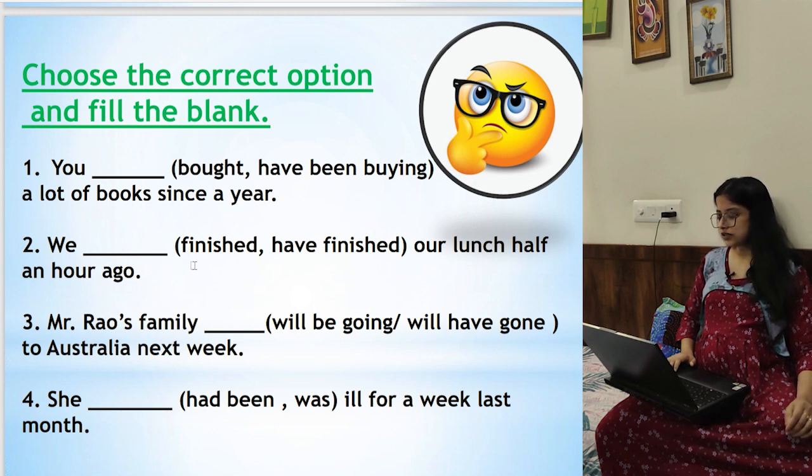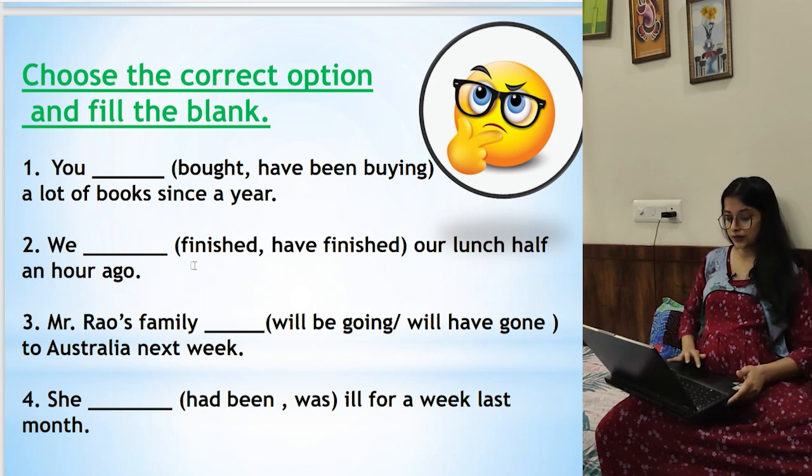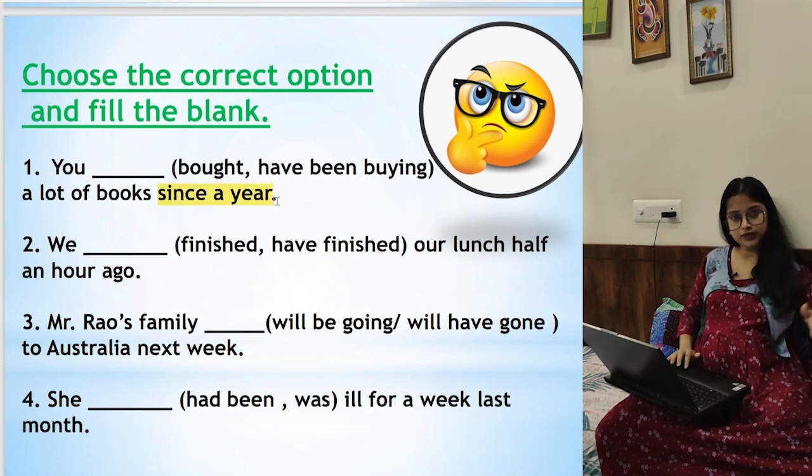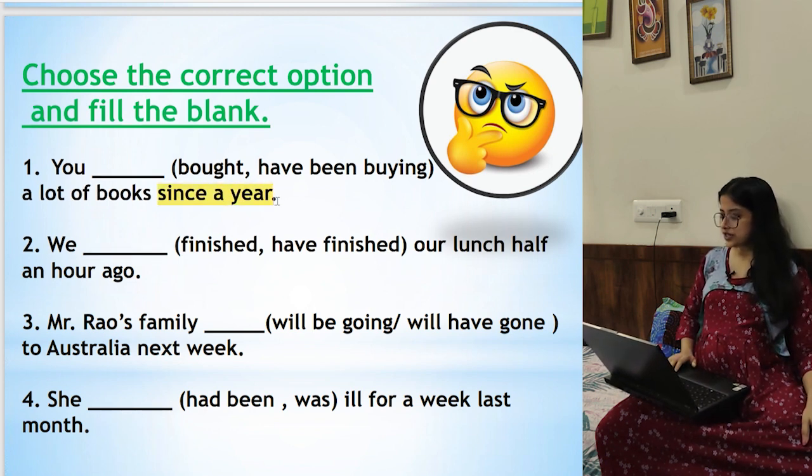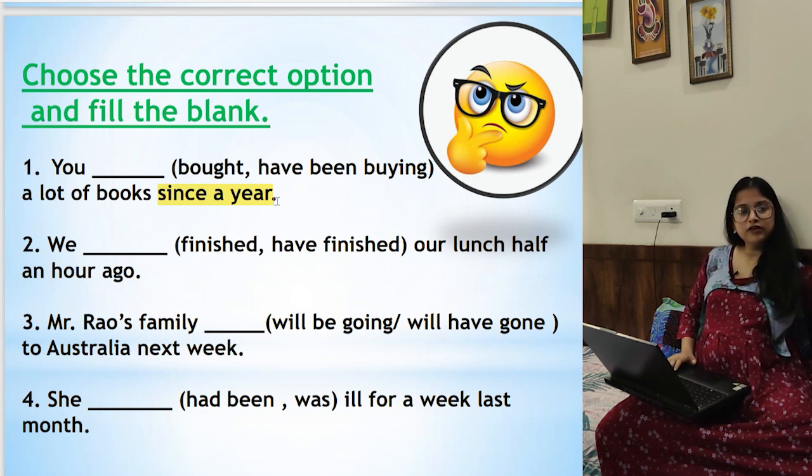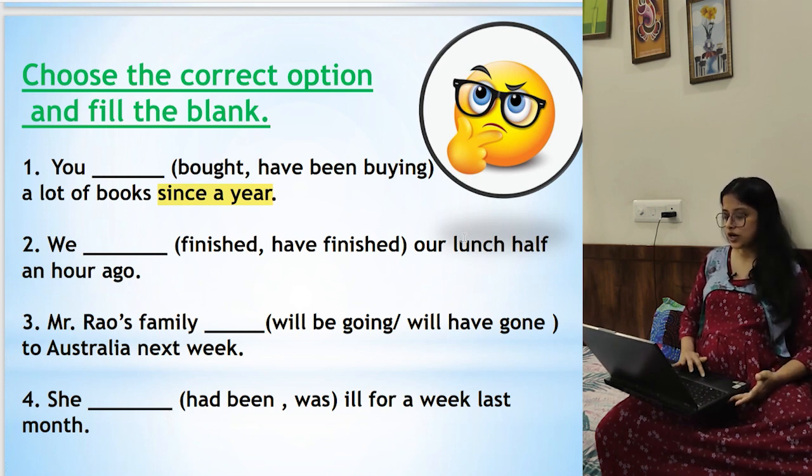a lot of books since a year? No, you have been buying. Why? Because since a year is given. No, since a year means continuous. We dash finished our lunch half an hour ago. So we half an hour ago finished it, right? So we have finished is in the immediate past. So the answer would be we have finished, immediate past.